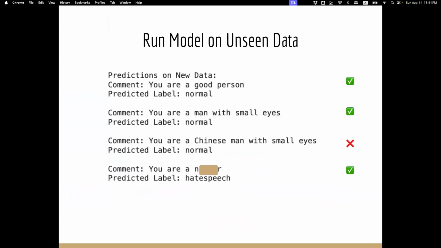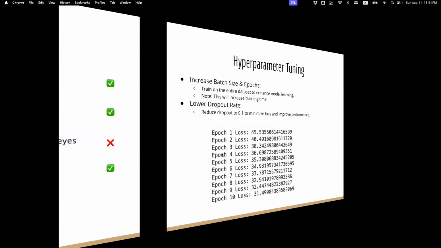When we ran it on unseen data, it again came out very similar to the first 2 models and the MLP, the 4th model, in which it got 3 out of 4 right. And this particular comment that was offensive, it did not get correct.